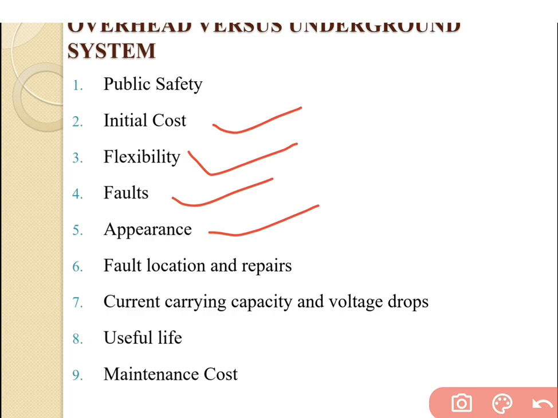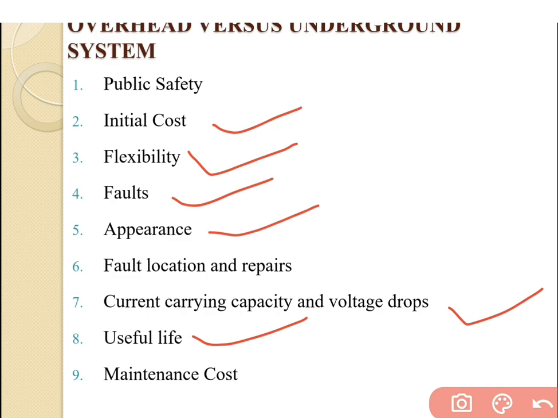The sixth one is fault location and repairs. It is very easy to find the fault location and maintain the fault inside the overhead system, because if any fault occurs inside the underground system, it is very difficult to find it. Next is the current carrying capacity and voltage drop. The current carrying capacity of the overhead system is much higher than the underground system.